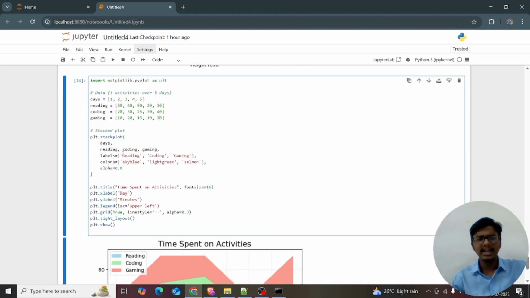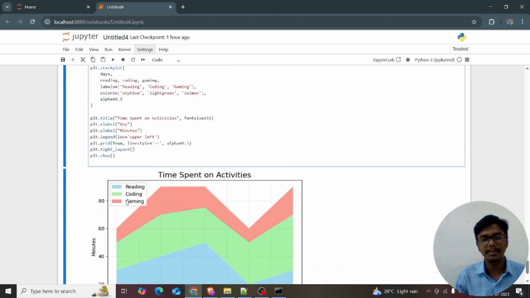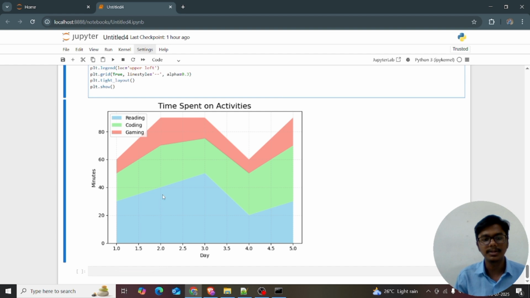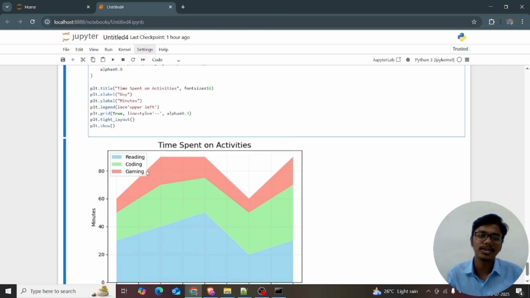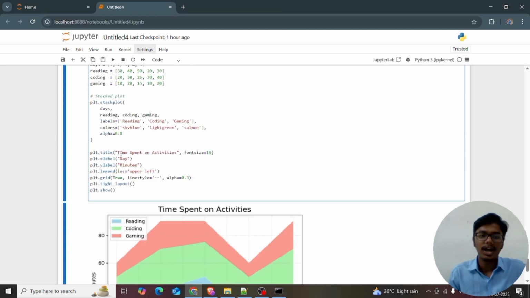I just want to show the stack plot, using plt.stackplot of days and reading, coding, gaming. I'm giving the labels: reading, coding, gaming. For colors: sky blue, light green, salmon. I also want transparency, so I'm using alpha equal to 0.8, and the same block of code repeats.